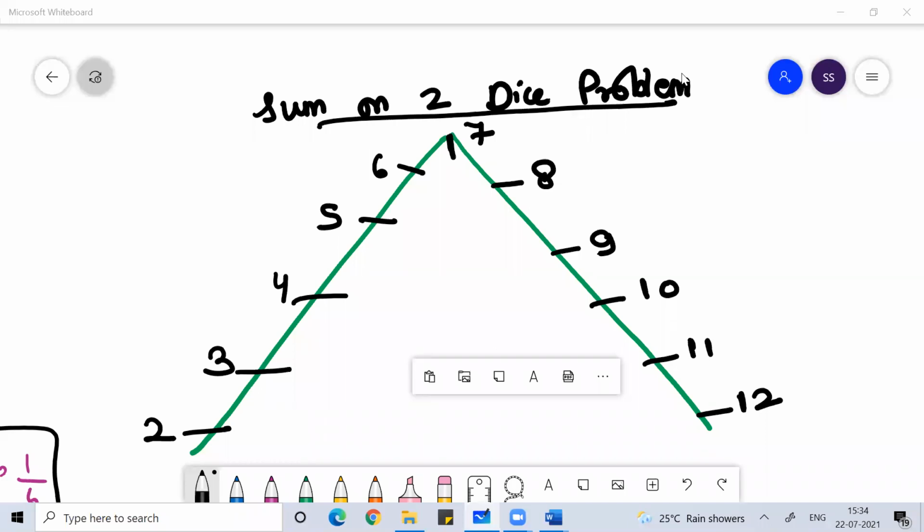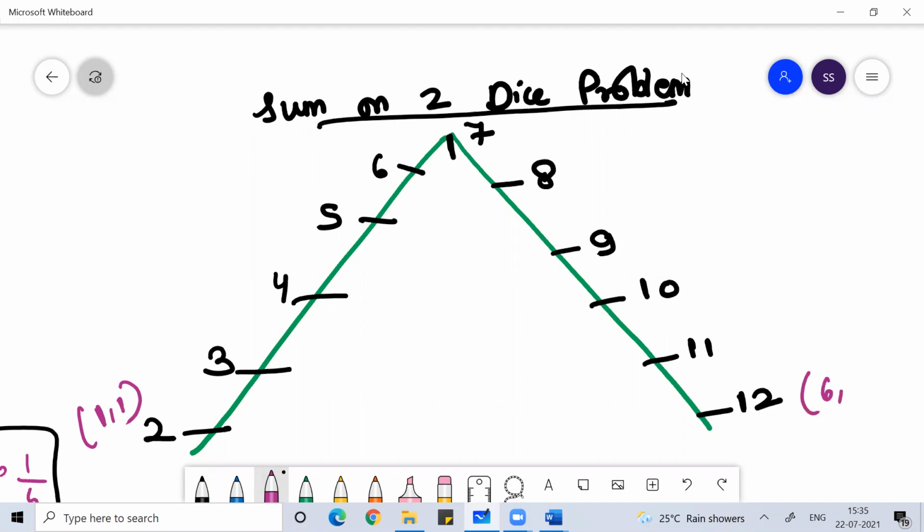So tomorrow, when you are solving a problem on sum on two dice, you may get a question where the sum would be a minimum of two. Sum 2 means 1 comma 1, and it can be 6 comma 6, which means 12. I hope you all are getting it. Sum 3, when you get sum 3: 1 comma 2, 2 comma 1. Any other way? No, right?